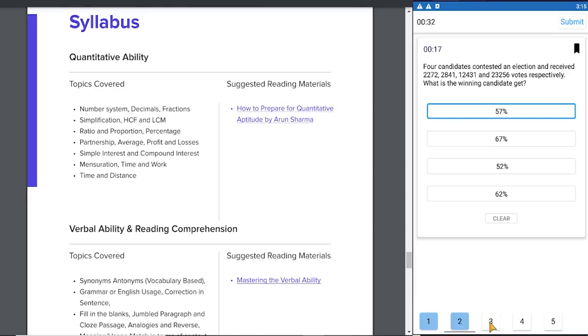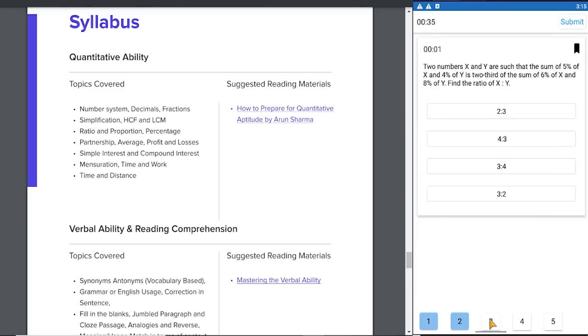Now we go to the third question. I think the answer is 1. Let's take some time to create a real-world situation where you may not solve it so fast. Now we go to question 4. I guess the answer is 1.